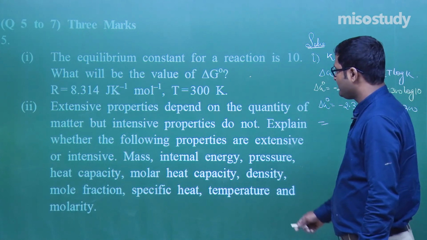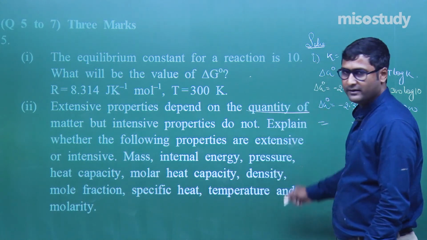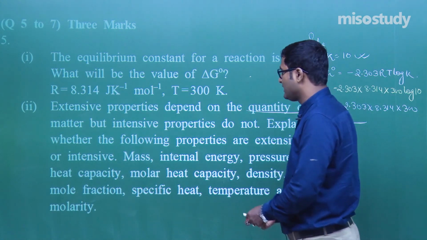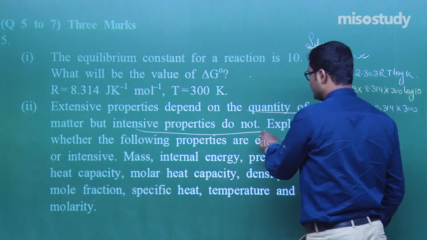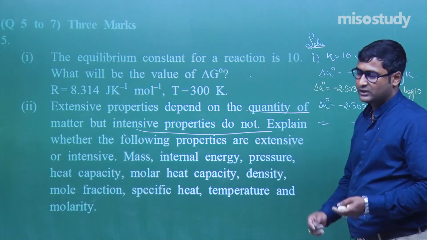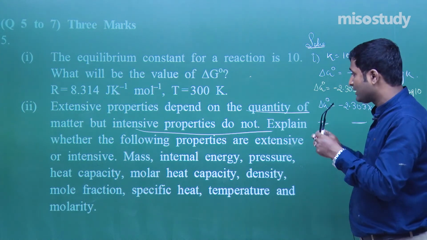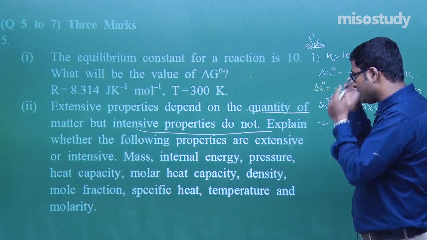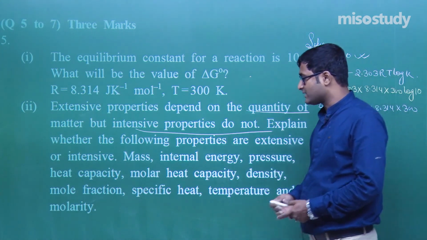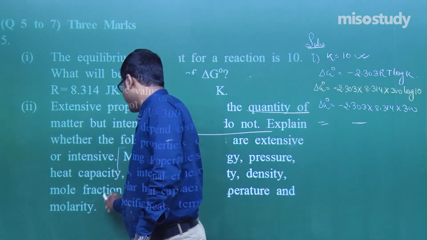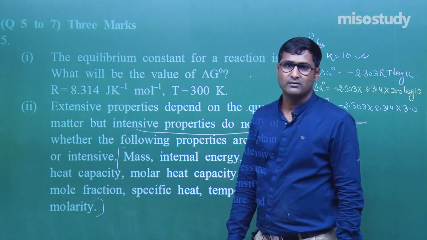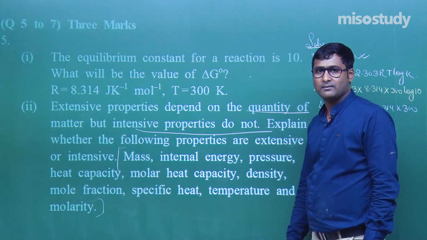Extensive property depends on the quantity of matter. During my lecture, I have discussed this, but the intensive properties do not. Intensive property does not depend upon the quantity of the matter. So, what is given here? Which one is intensive and which one is extensive? You have to find that out.